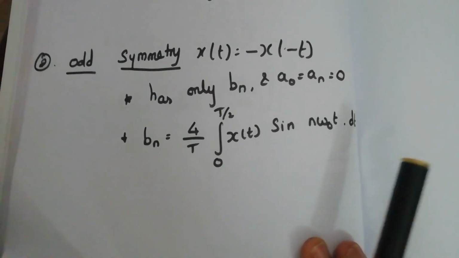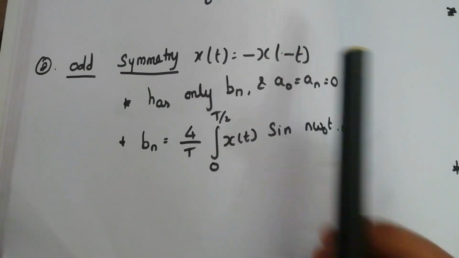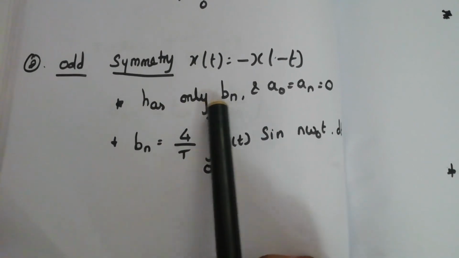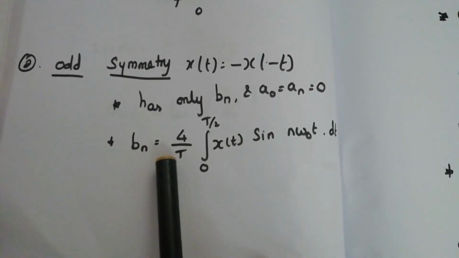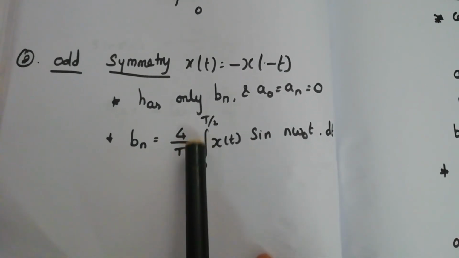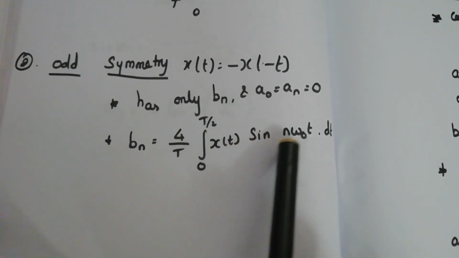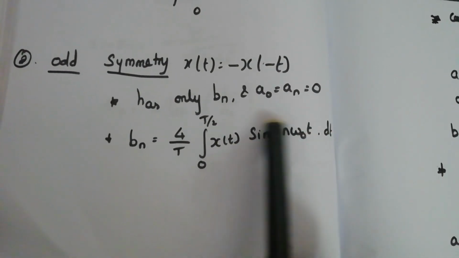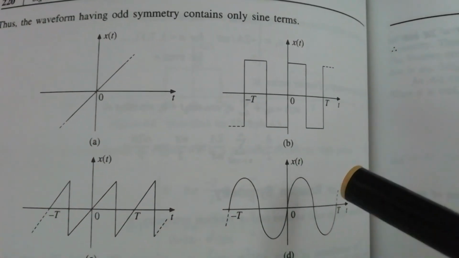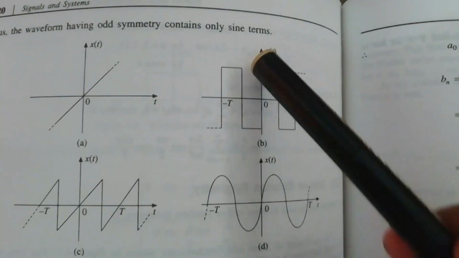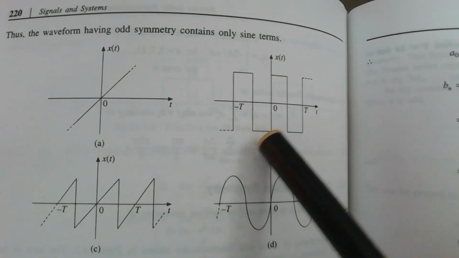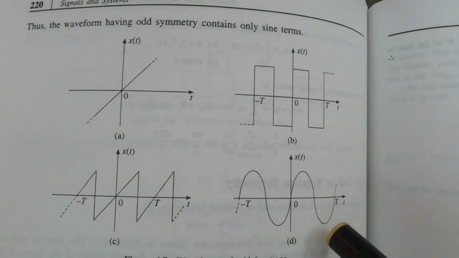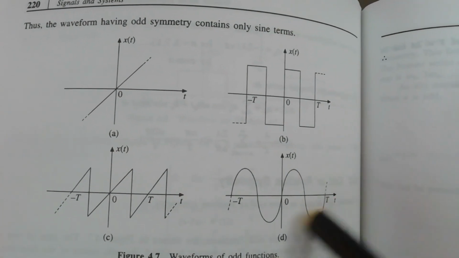Next one is odd symmetry, that is x of t is equal to minus x of minus t. In this condition we have only the bn value, and a naught and an are equal to 0. That bn is given as 4 by T integral of 0 to T by 2 of x of t sin n omega naught t into dt. That is, it has only sine terms. Consider these odd symmetry waveforms, where the entire cycle of one wave is reversed on the other, negative axis. So these are examples of odd symmetry waveforms.